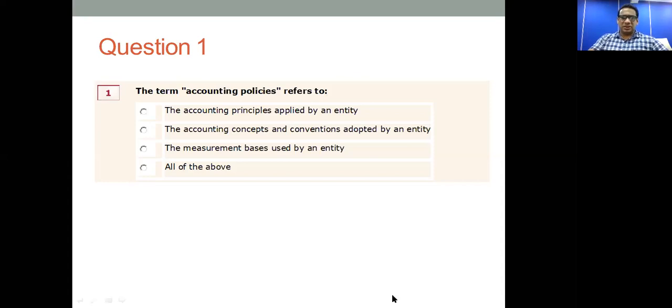So I will update the Excel screen also at the same time. LKS 8.